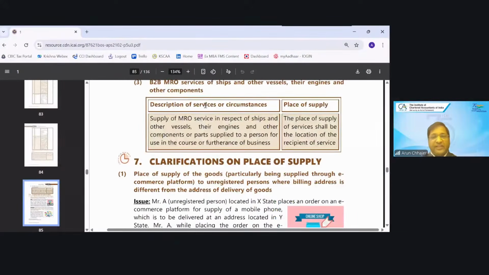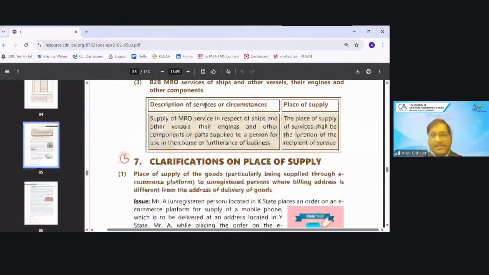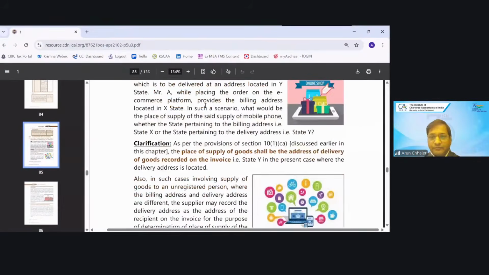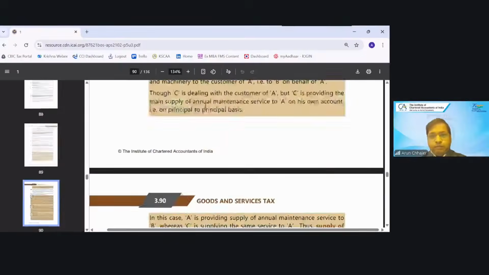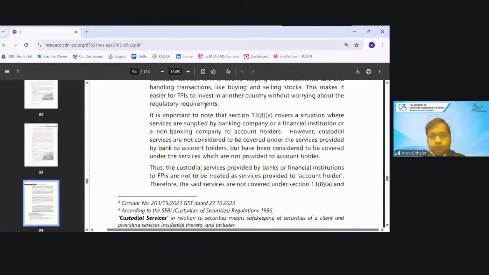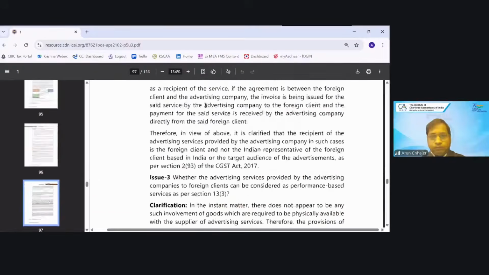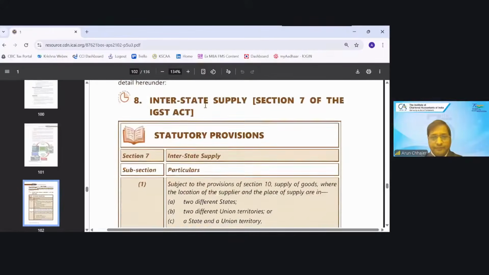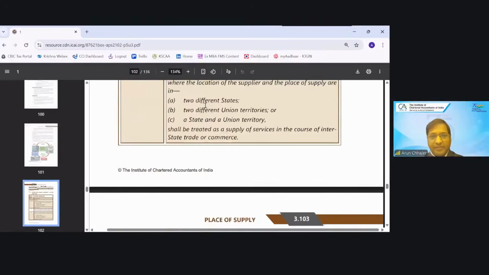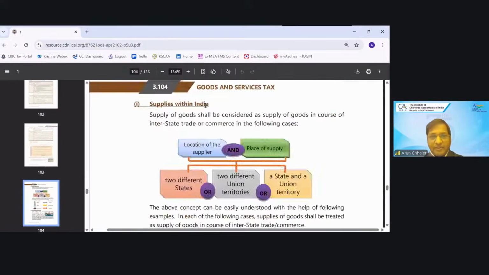There are a lot of clarifications. I would suggest you kindly read that clarification. So, interstate supply का definition, ठीक, analysis.